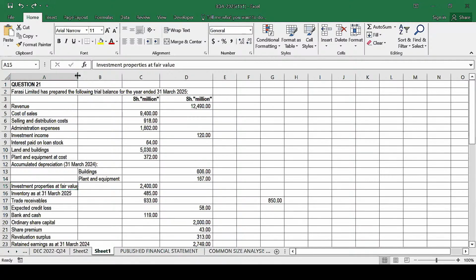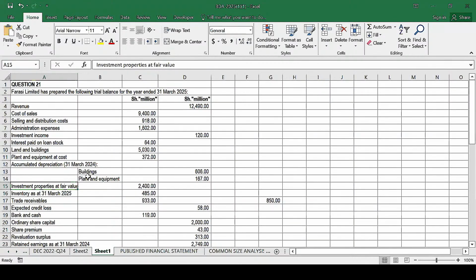But in this case, if the company owned any other building, a building which is used, for example, as a factory, a godown, or an administration block, does that qualify to be an investment property? Automatically, no. That qualifies to be part of the property, plant, and equipment. For any building to qualify as investment property, it must be generating some rental income. That's what you need to remember here.